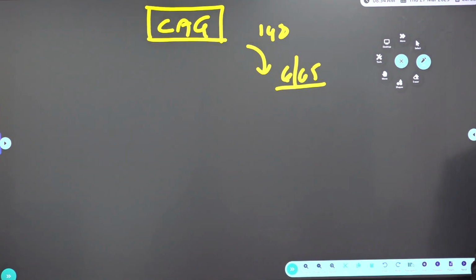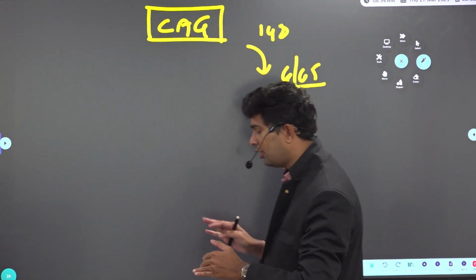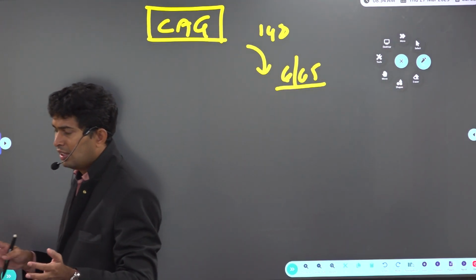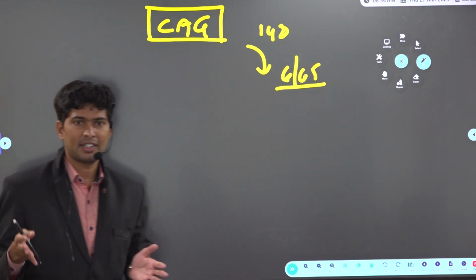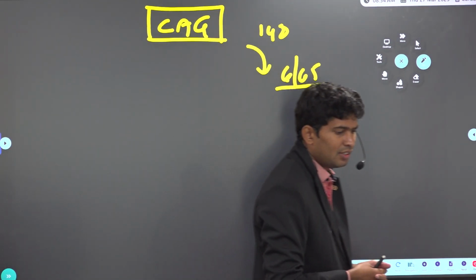That's the reason why some countries follow concurrent audit. What is the meaning of concurrent audit? Instead of waiting for the financial year to be over and then giving the report, every three months they continuously keep checking whether funds are used correctly or not. That's called concurrent audit. This is the CAG.